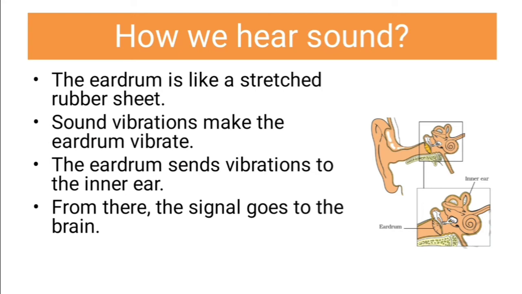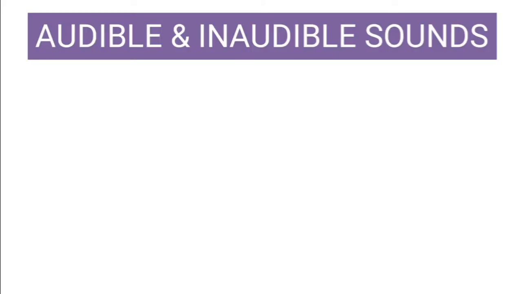Our brain analyzes this signal. It tries to identify the sound. So the identification part happens in the brain. This is how we hear. This is the overall process of hearing. Now, there are two types of sounds, audible sound, which we can hear, and inaudible sound, which we cannot hear.